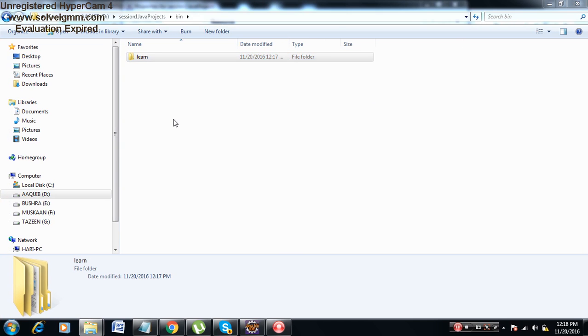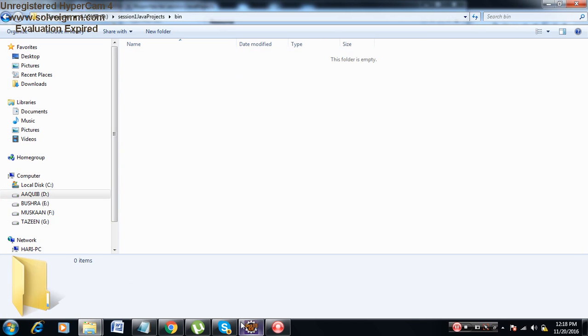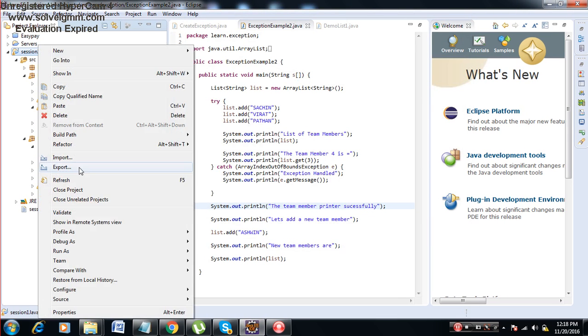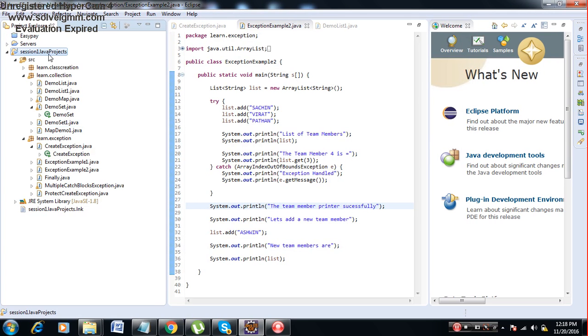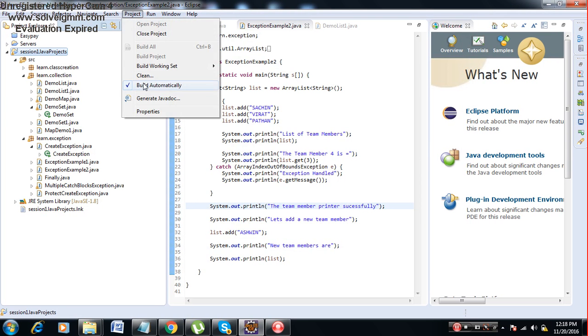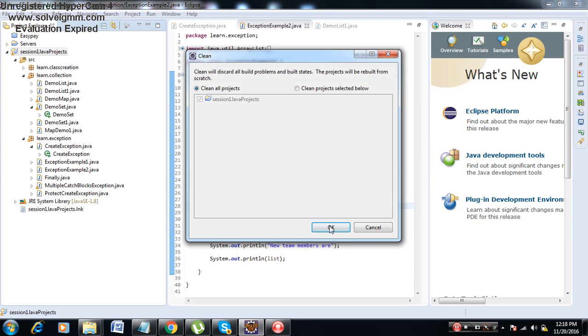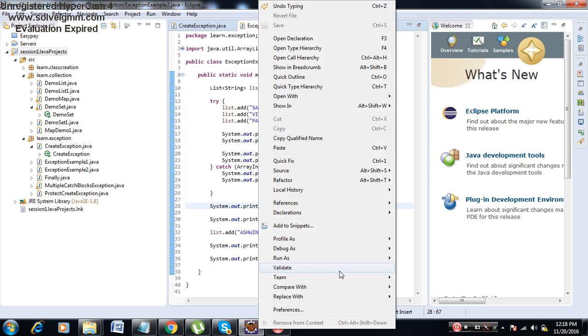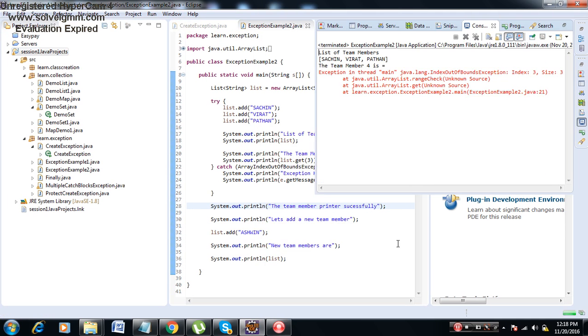So I'll remove all the compiled classes and let it recompile, because we have handled it, it should take care of these things. Right click, run as Java application. Okay, list of team members, team member 4 is